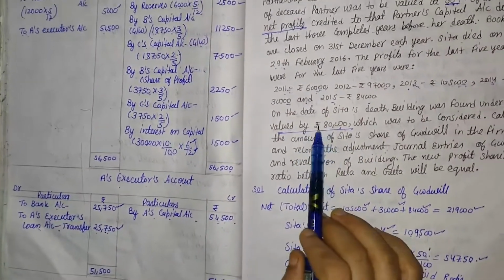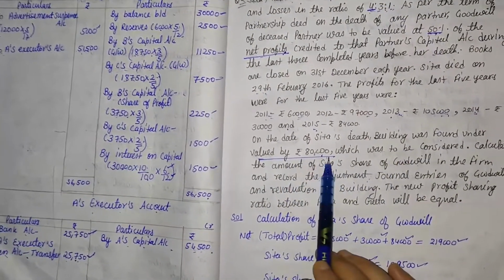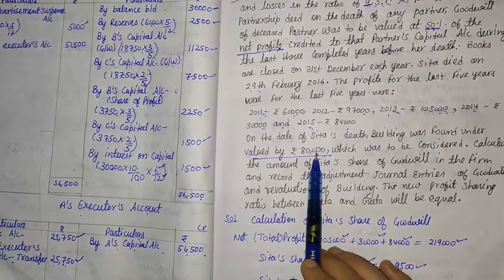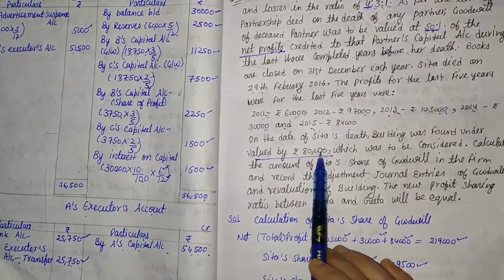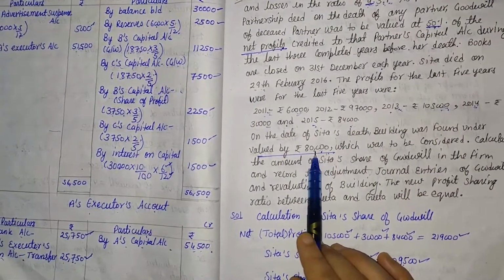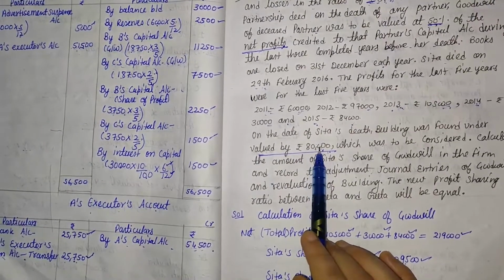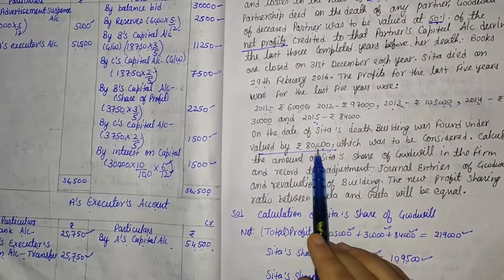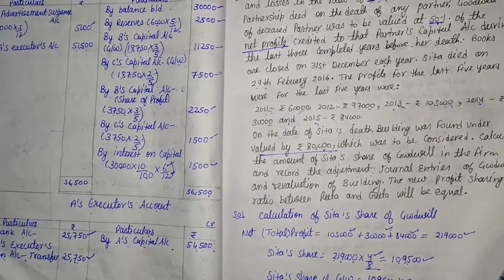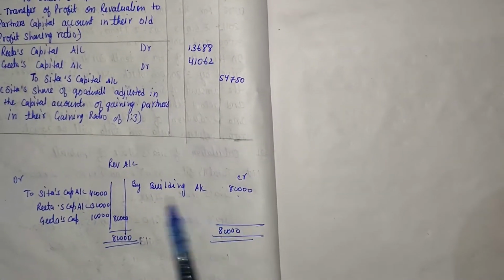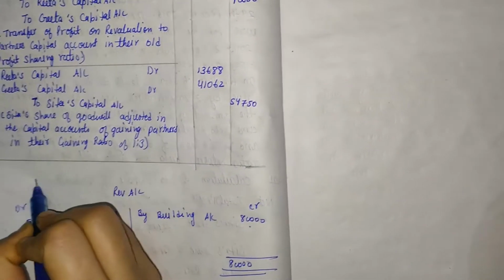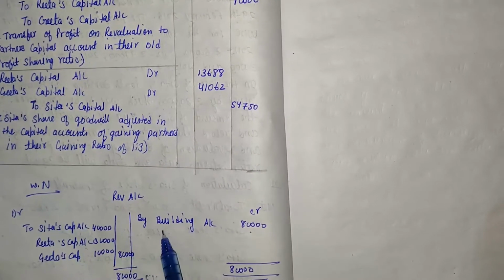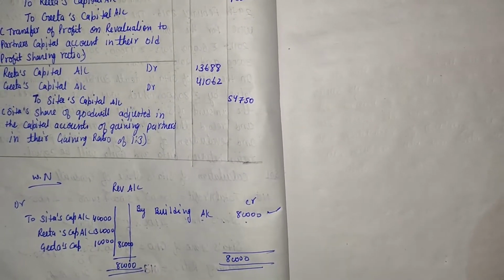Here one more piece of information is given, that the building was undervalued. Undervalued means the building is already showing a lower value. It means the building value is greater by 80,000 but is showing less, so it comes on the credit side. The working note is the revaluation account: by building account, 80,000.